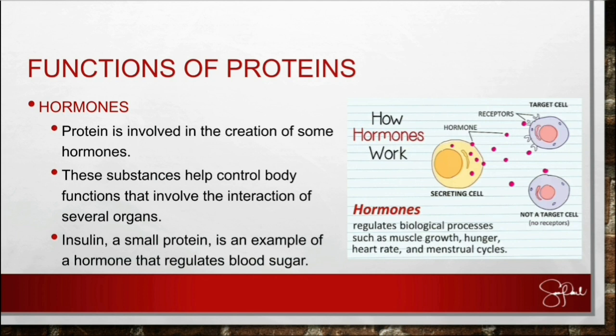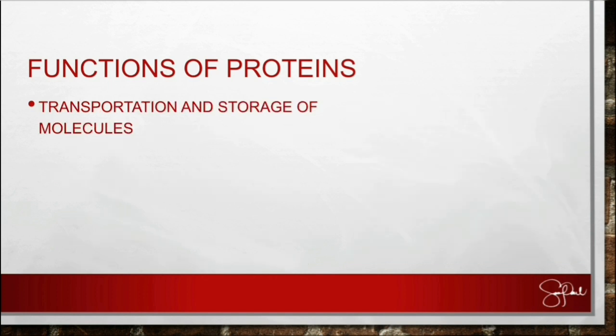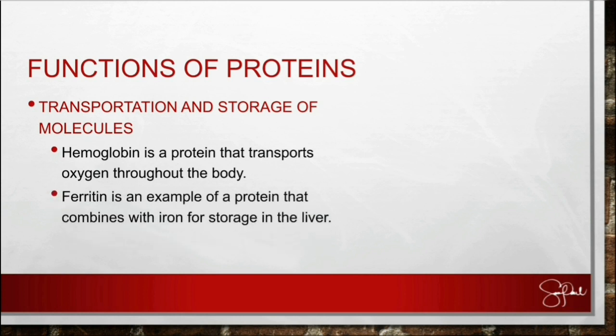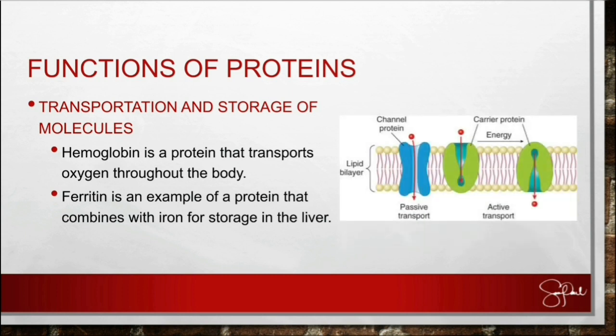Another function, we have transportation and storage of molecules. So hemoglobin is a protein that transports oxygen throughout the body. So that's an example of a protein. Another one is ferritin, an example of protein that combines with iron for storage in the liver. Then also we have these different structures that are located in the cell membrane of our cells, and this facilitates the transportation of molecules in our body.